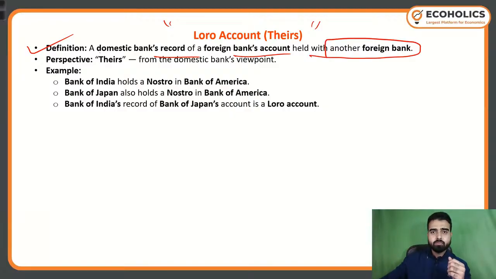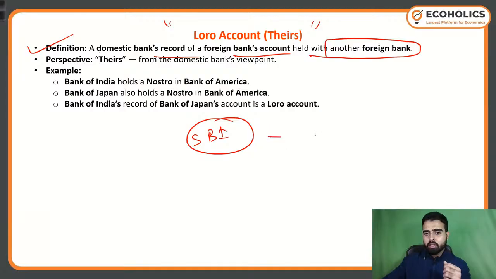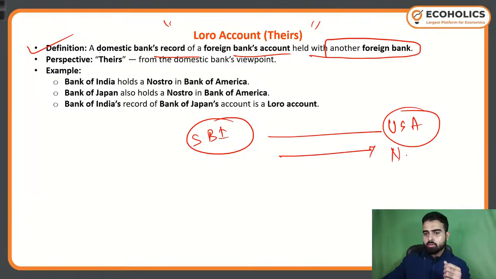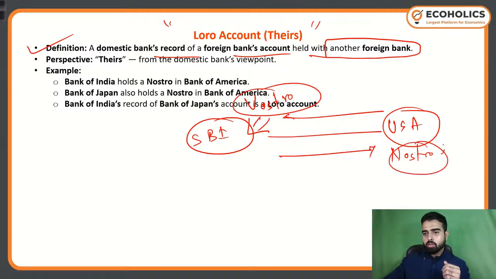For example, State Bank of India has a Nostro account in USA, and they have a Vostro account in India. This is the thing: Vostro account in India and Nostro account in USA.